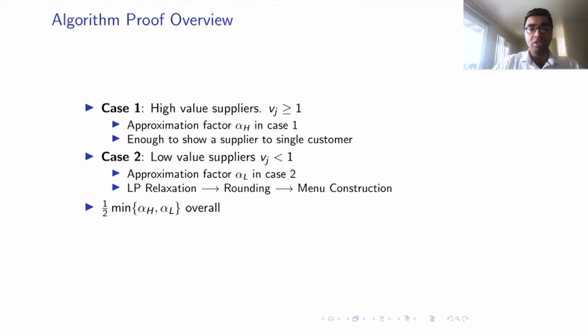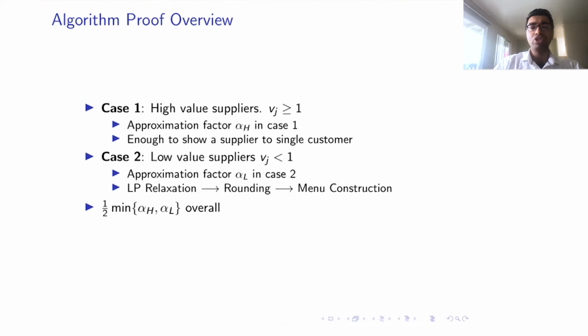So what is the technique? In the case of high value suppliers, we will show that there exists an algorithm which has an approximation factor of alpha h. For the low value suppliers, we'll show there exists an algorithm which has an approximation factor of alpha l. Later on, we can combine these two regimes and show that there exists an algorithm which has an approximation factor of at least half times the minimum of alpha h and alpha l.